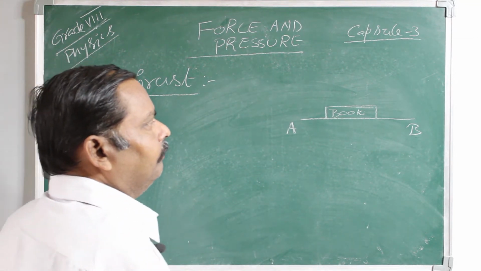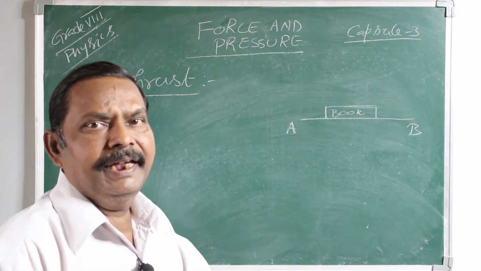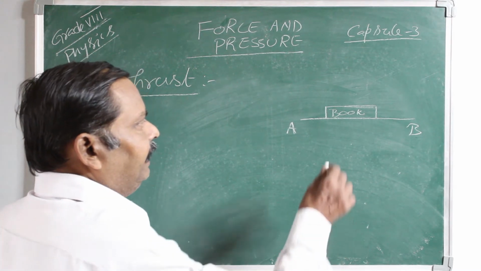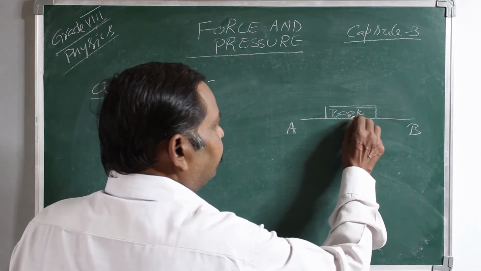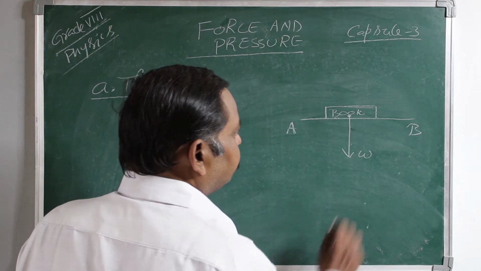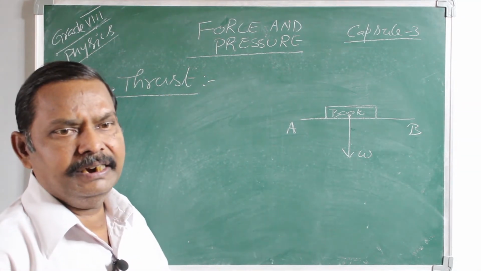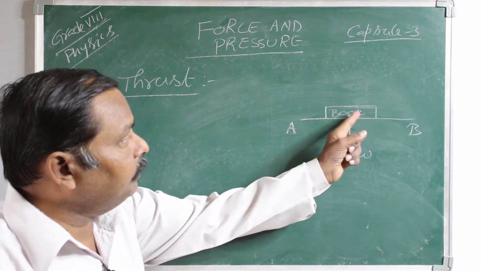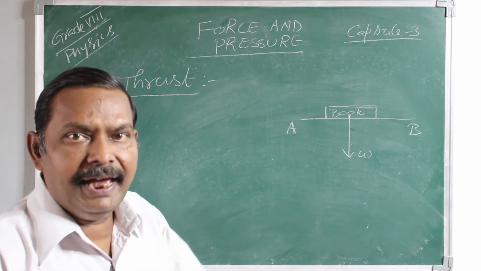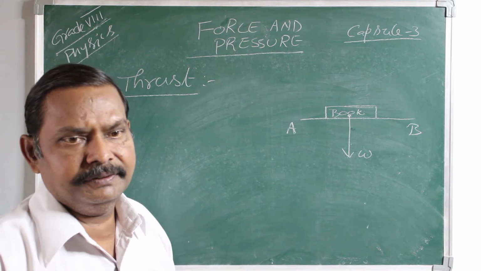And the book has certain mass. Mass multiplied by acceleration due to gravity gives you the weight. The weight of the body always acts vertically in the downward direction. The weight of the book acts on the surface of the table vertically downward.